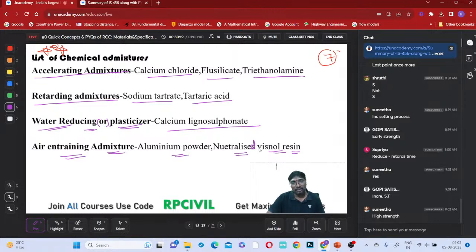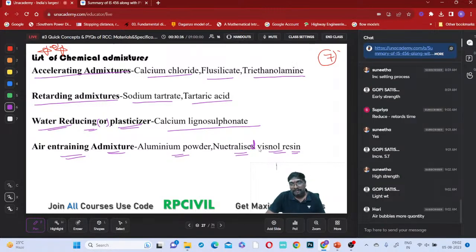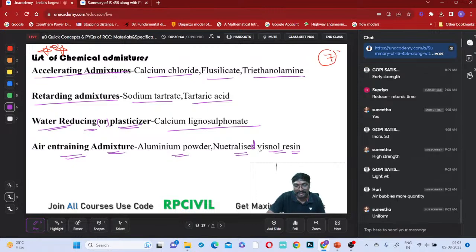Why do we have to allow the air to enter, everyone? What is the reason for air to enter? Tell me. Air to be allowed to enter for which purpose? That is also mainly to improve the workability, right? That is also for improving the workability conditions, right? Yes, absolutely.